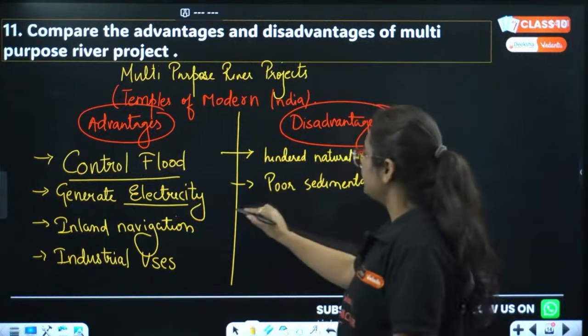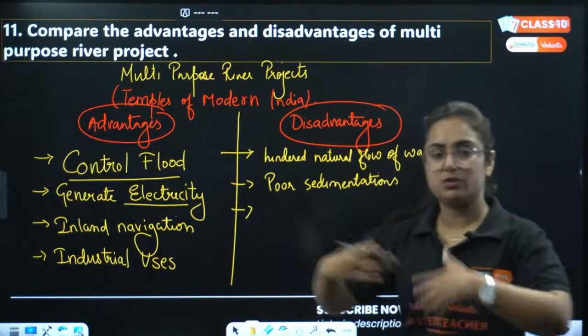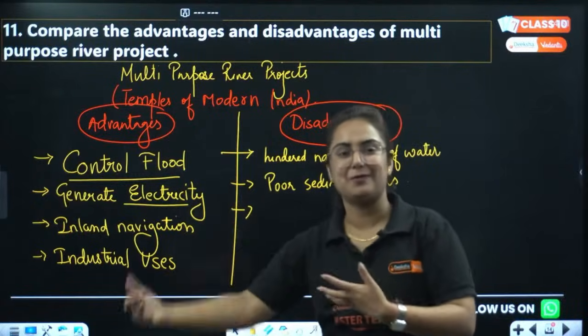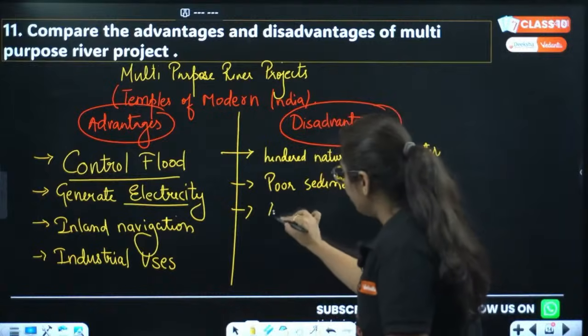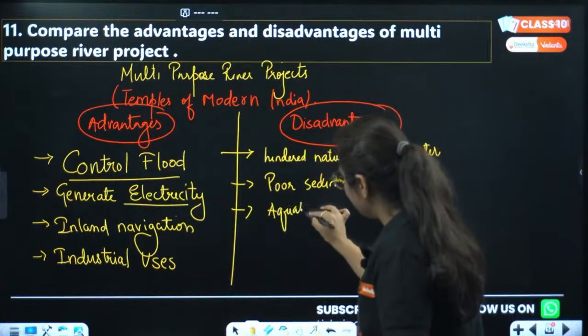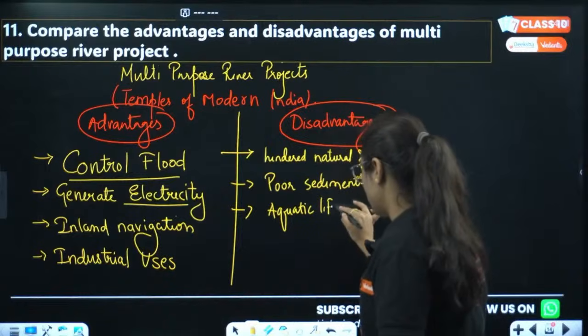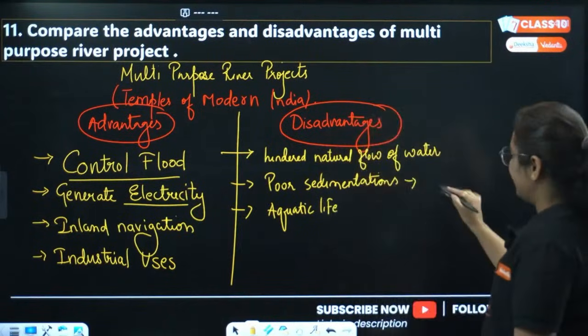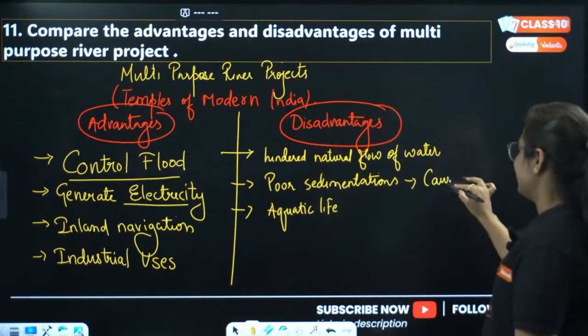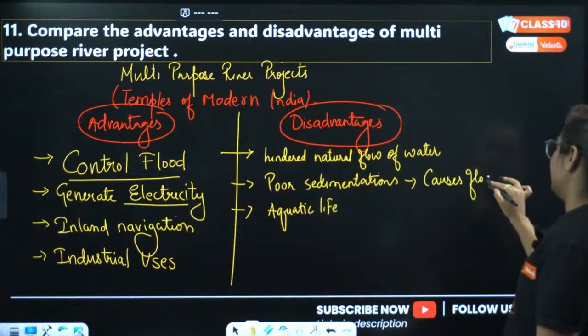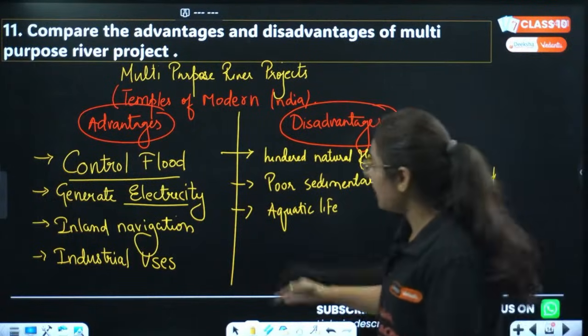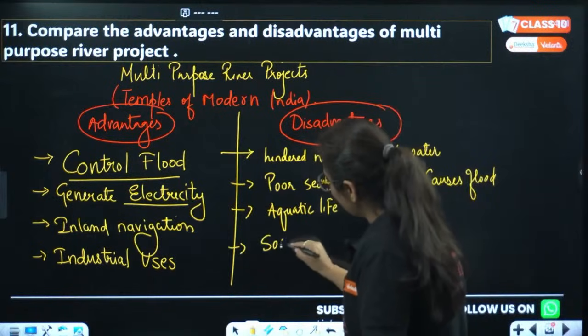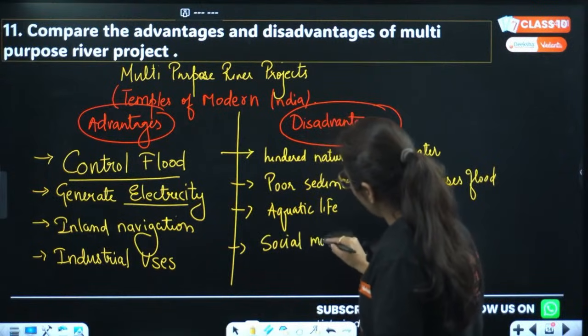Poor sedimentation. Because of this poor sedimentation, natural flow is affected, due to which aquatic life is facing issues. And because of this poor sedimentation, it even causes flood sometimes. Oh bhai, this is an issue. Whenever you are making dams, there is a social implication, a social movement will be there.